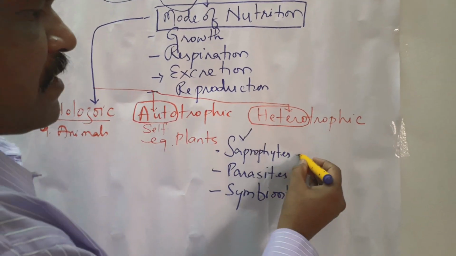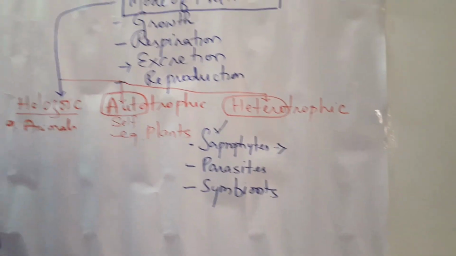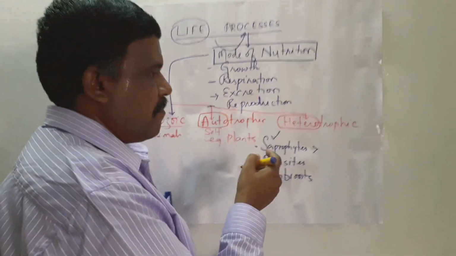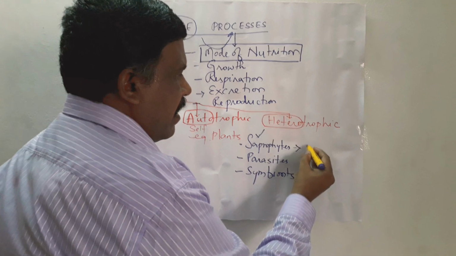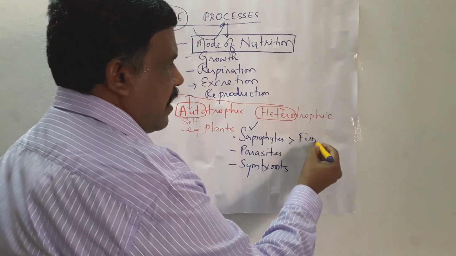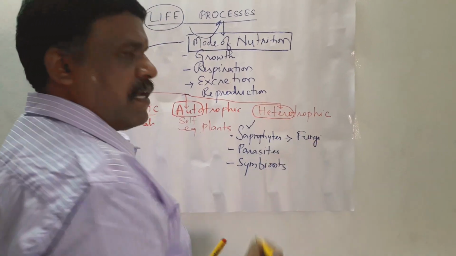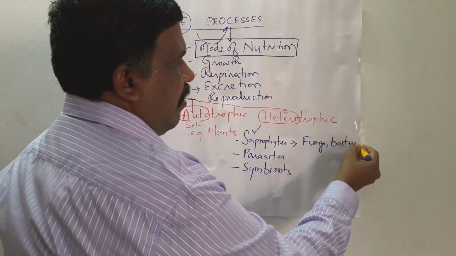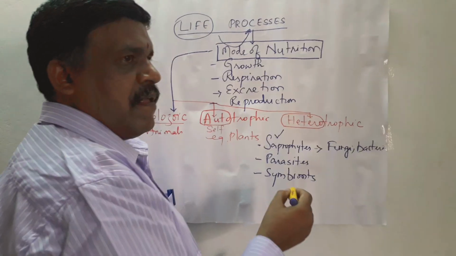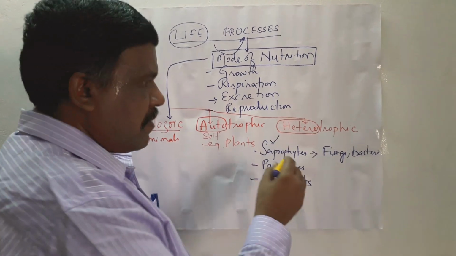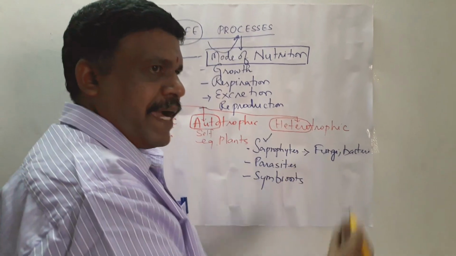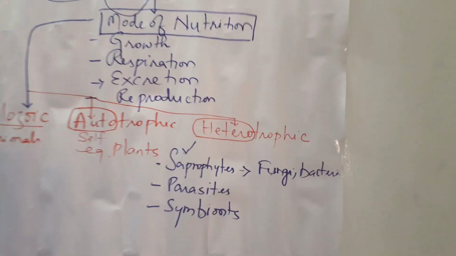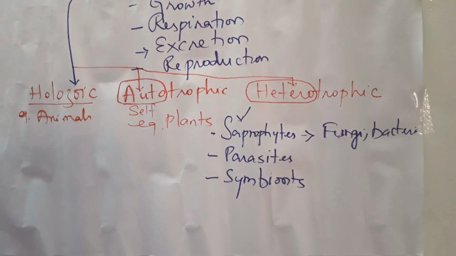So saprophytes, what is the meaning of saprophytes? They depend on dead and decaying organic matter. Example, you can take fungi. Mostly fungi are there, and also bacteria. So don't consider all fungi and bacteria as saprophytes. Some members of fungi, some members of bacteria, behave as saprophytes. That means they derive nutrition from dead and decaying organic matter.